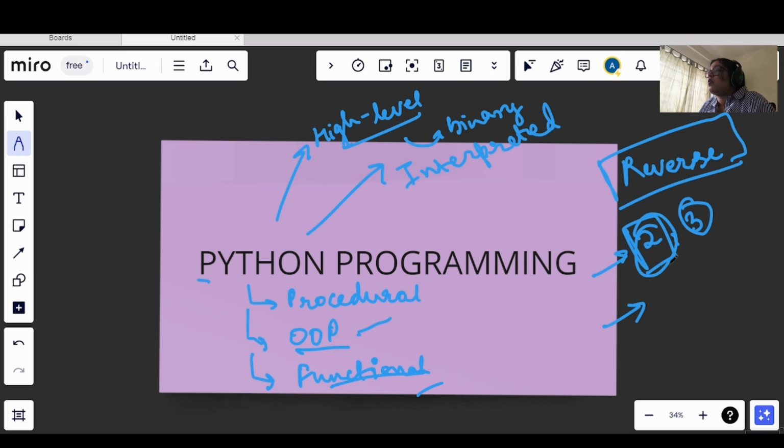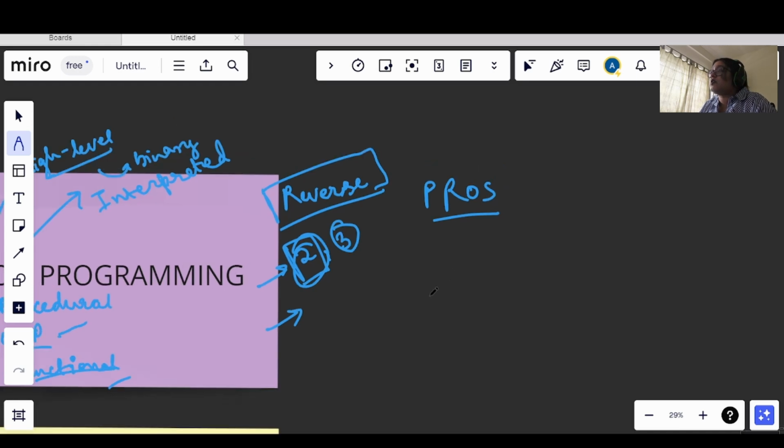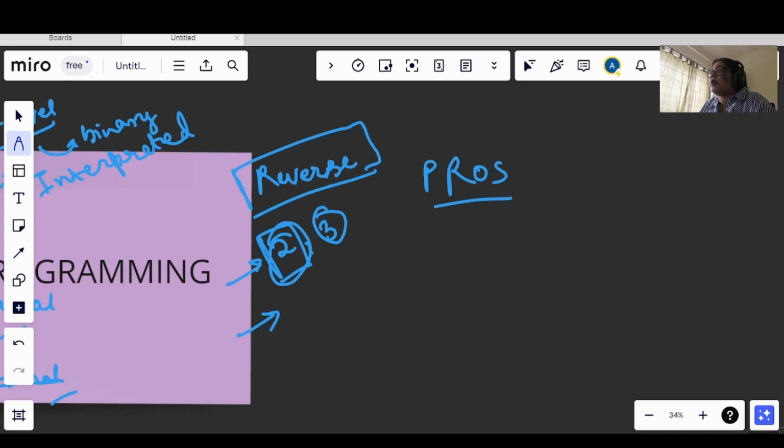Okay, now what are the pros and cons of Python? Okay, for pros, the most important pro I can say is readability. Fine, because it is very easy to read. Like I said, even if you are a beginner and you are provided with a Python code, you can understand. Okay, so it is very easily readable and very simple to understand.